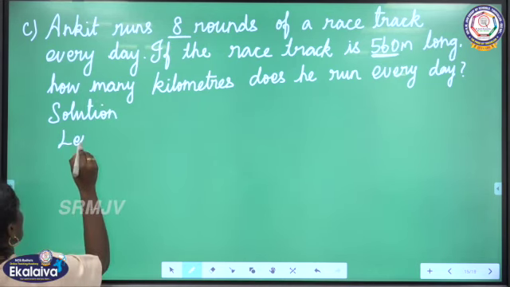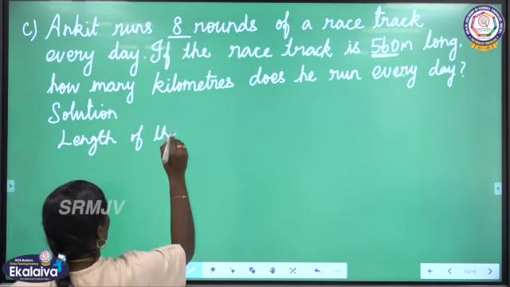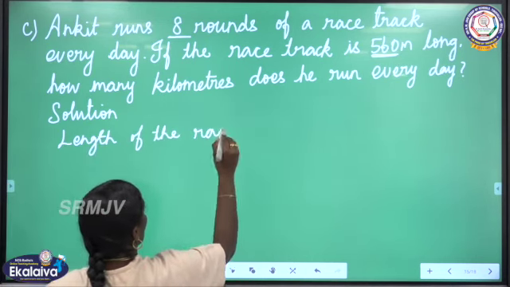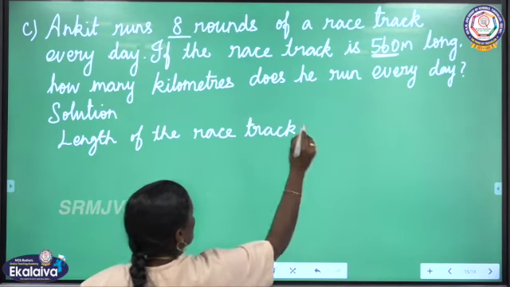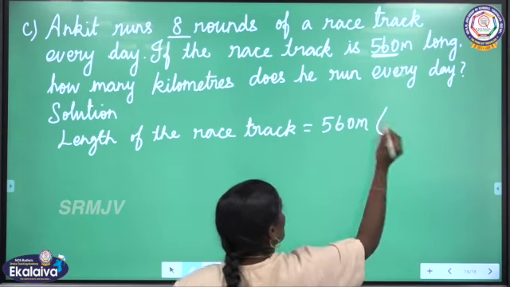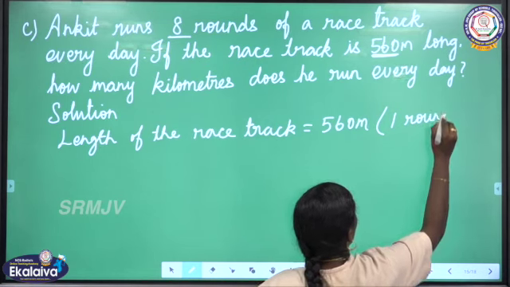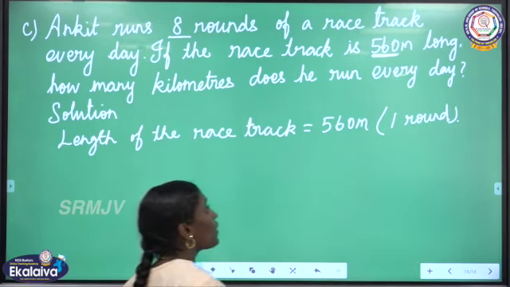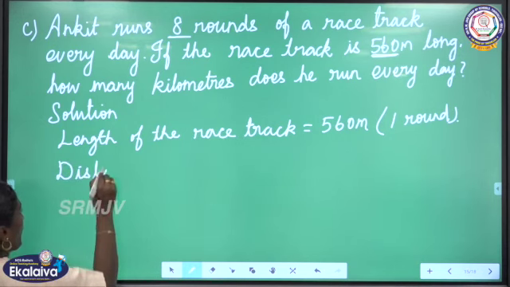Length of the racetrack is equal to 560 meter, which is equal to distance covered in one round. So now we are going to find the distance covered in 8 rounds.